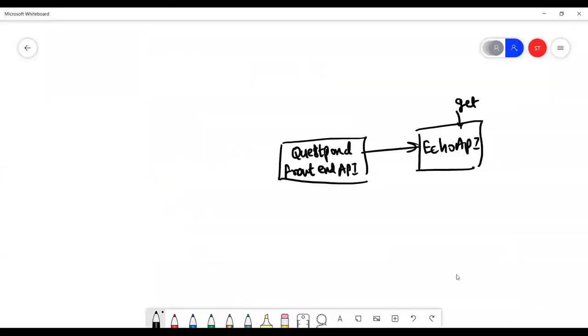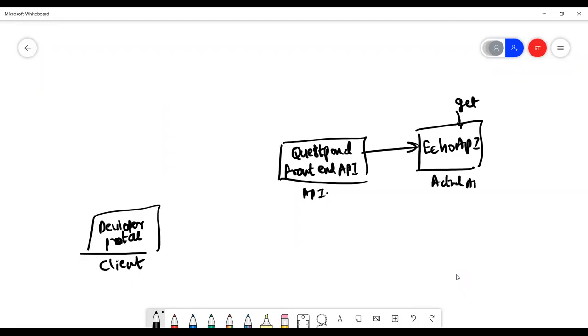will be the developer portal, which is again a part of the front-end API, but it's a different thing still. It is our client. This is our APIM front-end API. This is actually our back-end API. The actual API is this.